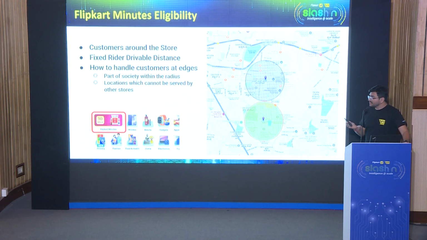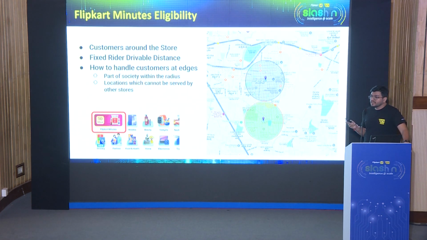Now, what are the problems with this? The first problem is for the customers lying across the edges. Consider a scenario where half of a society is within the 3 kilometer radius, but the other half is not. This means half of the society is serviceable via the dark store, but the other half is not.